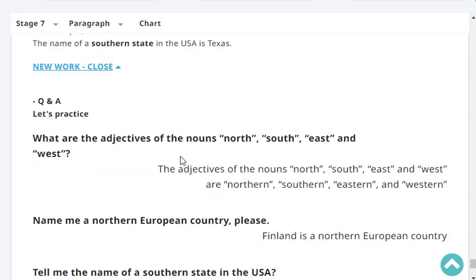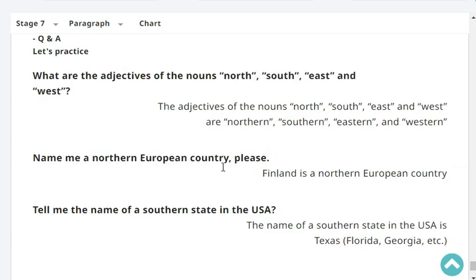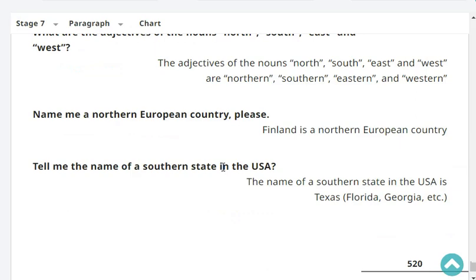Let's practice. What are the adjectives of the nouns north, south, east, and west? The adjectives of the nouns north, south, east, and west are northern, southern, eastern, and western. Name me a northern European country.